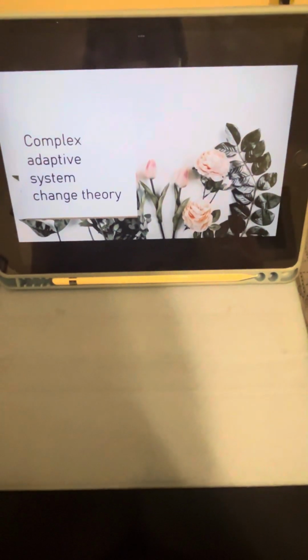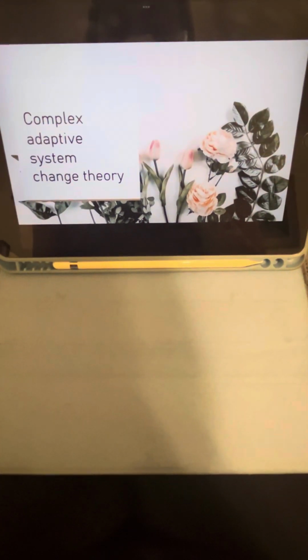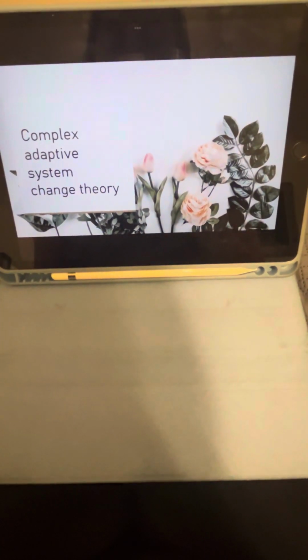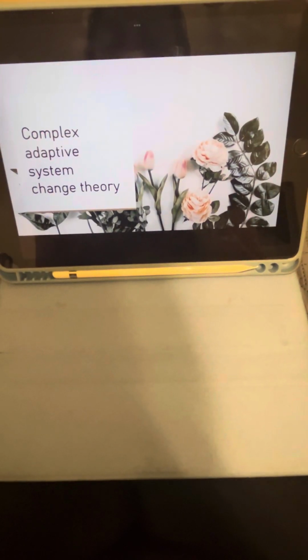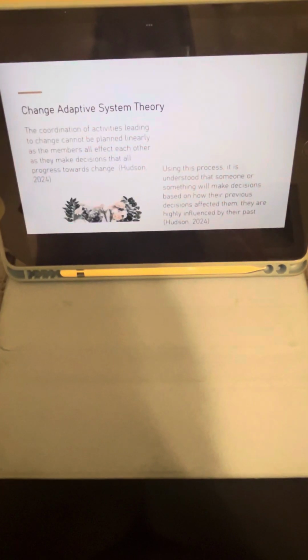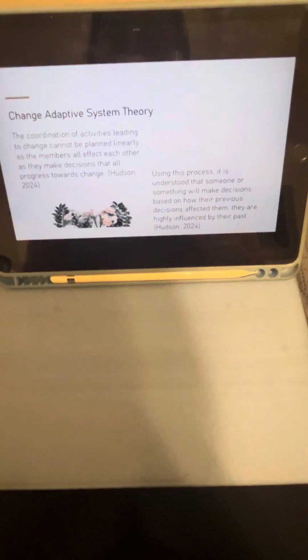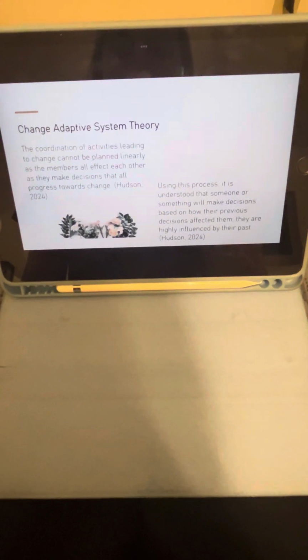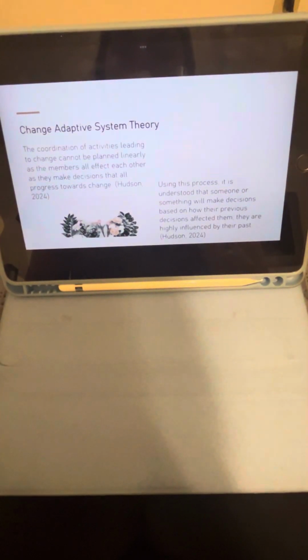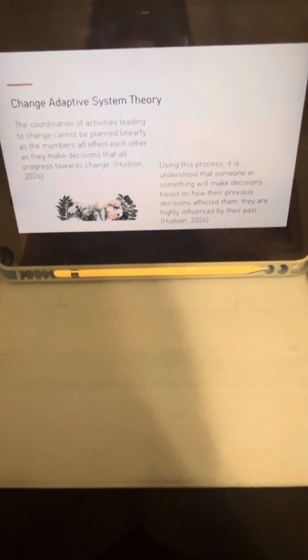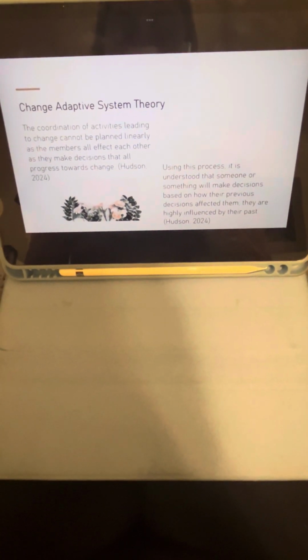Today I'd like to talk about the topic of complex adaptive system change theory. As a whole, complex change theories say that the process of change must be complex because humans, the people making the decisions, are complex individuals. Specifically, the change adaptive system theory says that the coordination of activities leading to the change cannot be planned linearly, as the members all affect each other as they make their decisions that all progress towards change.